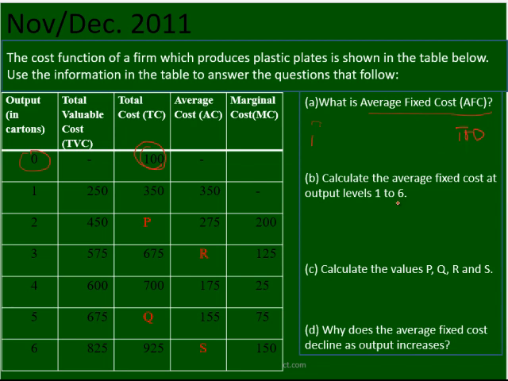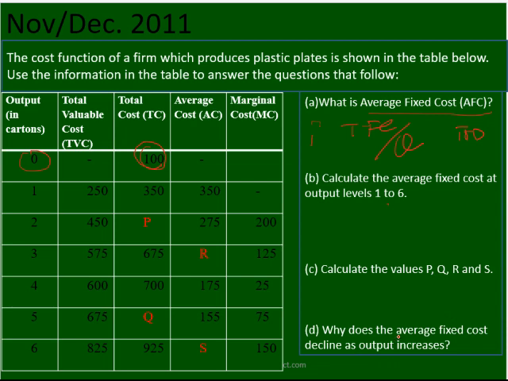Then calculate average fixed cost. I think they just want us to define it in here. Oh my God, this is a very simple question. What is average fixed cost? Average fixed cost is total fixed cost divided by quantity. Then the B part is to calculate average fixed cost at 1 to 6. Then you can calculate it by putting in the formula. Calculate the values of Q, R, and S.